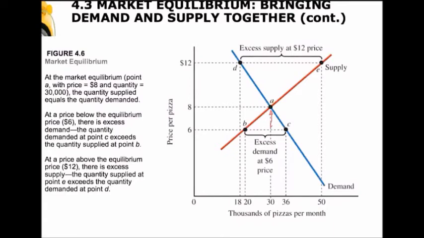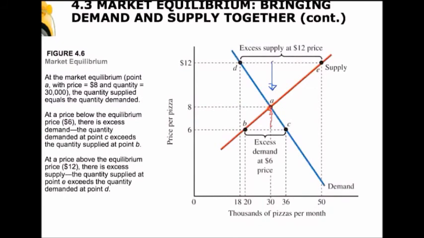Anytime there's an excess supply, there's pressure on prices to fall, and when the prices fall, they're going to go down and continue going down until we get to equilibrium at the point A, where the price is equal to $8 and the quantity demanded and the quantity supplied is equal to 30,000 pizzas per month. Anytime the price is too high, prices fall. Anytime the price is too low, prices rise. So the market will automatically go back to a price of $8.